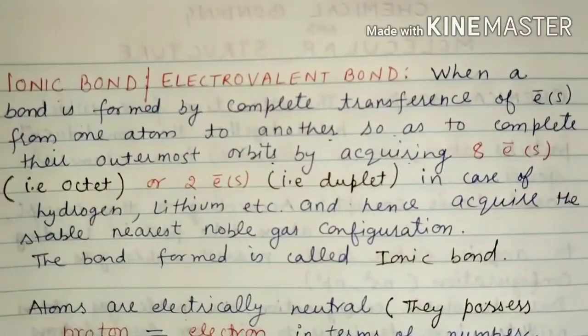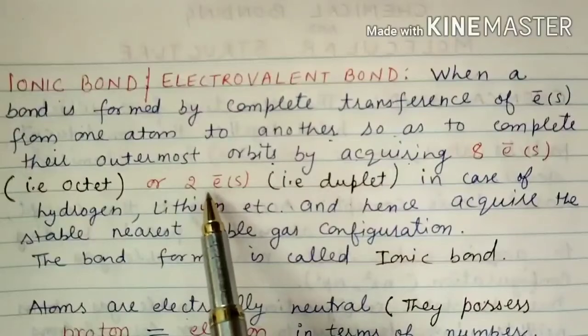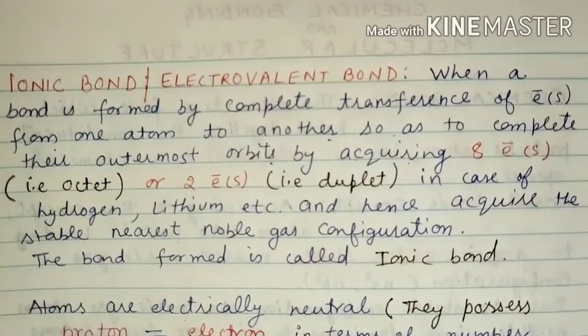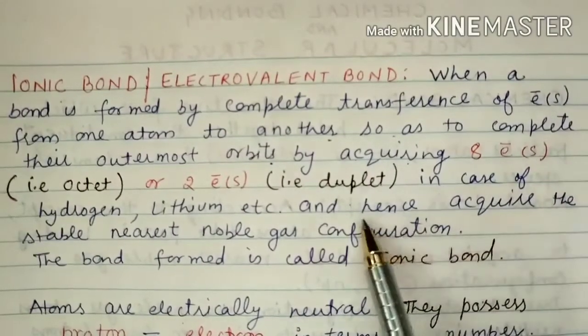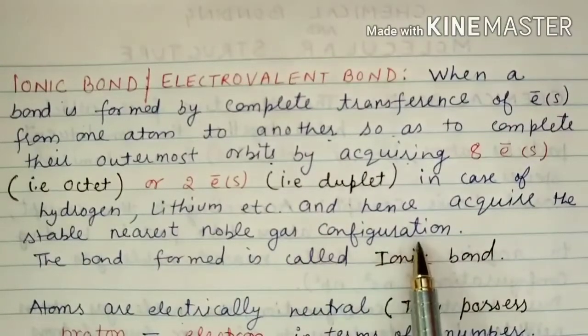But in the case of hydrogen and lithium, it must have a duplet, means it must have 2 electrons in the valence shell, and in the rest of the cases it must have 8 electrons in the valence shell, right? Hence they acquire the stable nearest noble gas configuration.